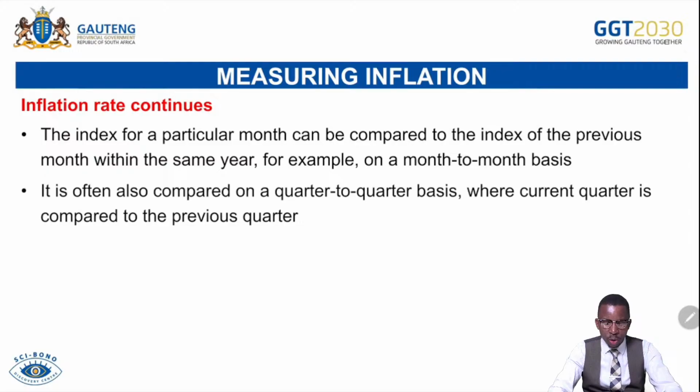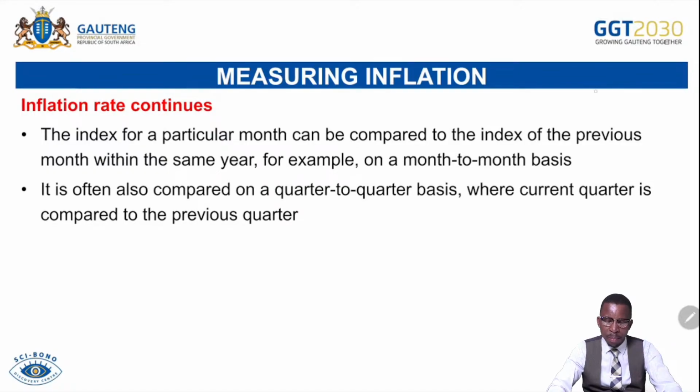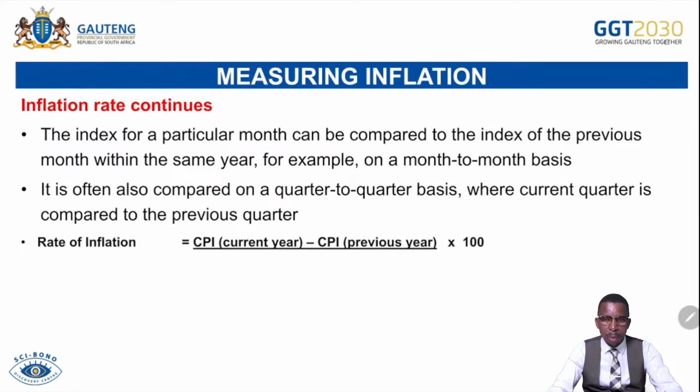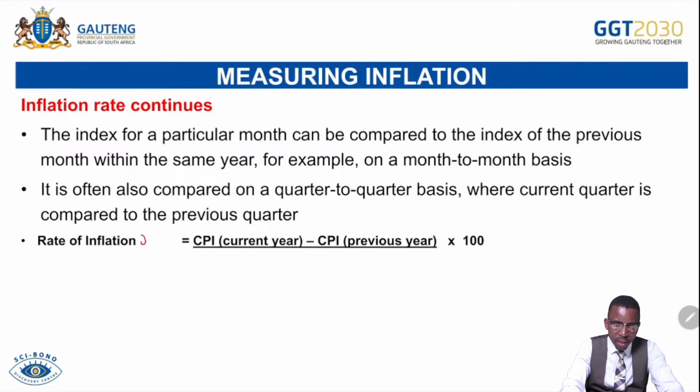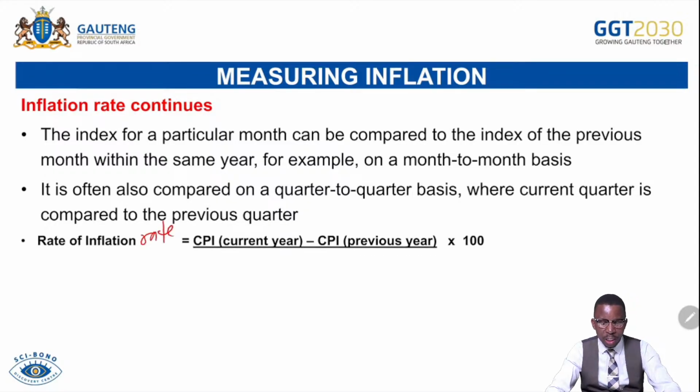It is often also compared on the quarter-to-quarter basis, where the current quarter is compared to the previous quarter. Remember the quarter? We spoke about that one in our previous lessons. And then the inflation rate equals CPI for the current year minus CPI for the previous year, over the CPI for the previous year, multiplied by 100.